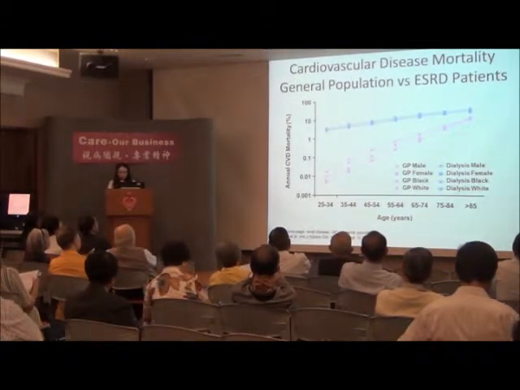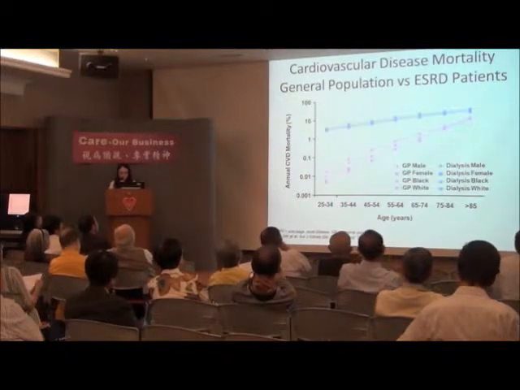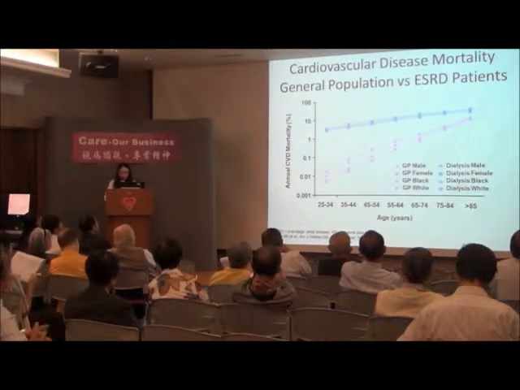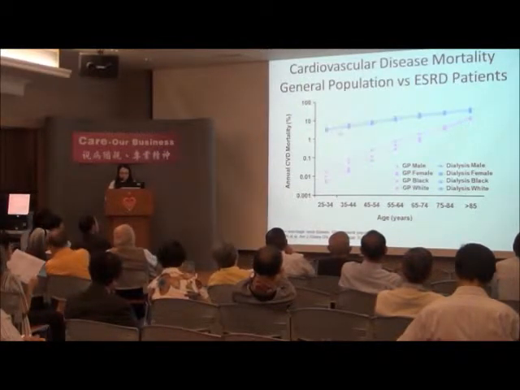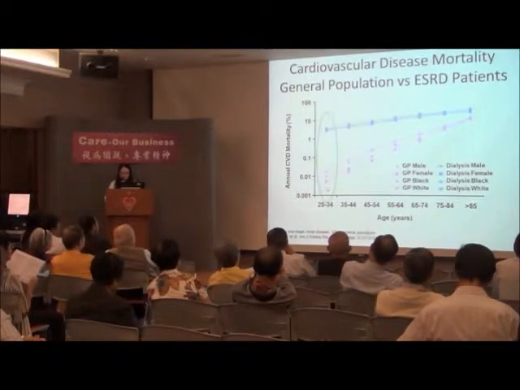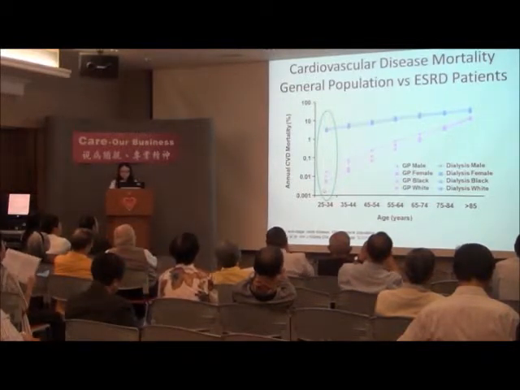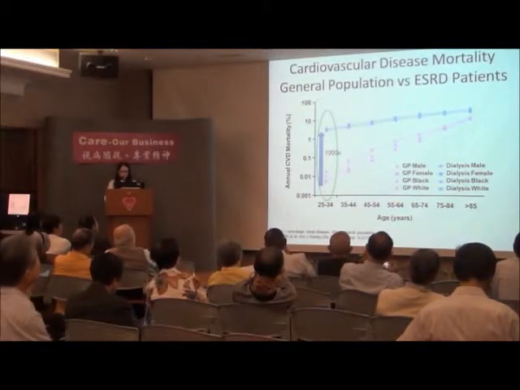End-stage renal failure carries significant risk of cardiovascular mortality. This is the study by Foley and his colleagues showing that patients with end-stage renal disease, even after stratified for their age, sex, and also race, those patients who are on dialysis carry the significant risk of mortality compared with the same ages who did not have end-stage renal failure. The effect is much more markedly elevated, especially for those patients at a younger age.